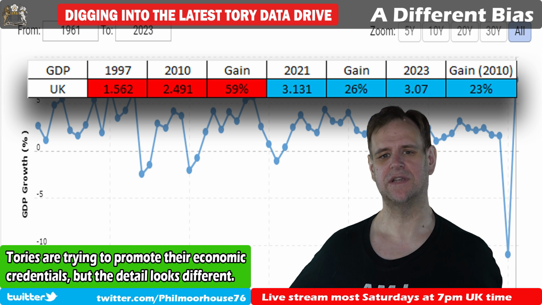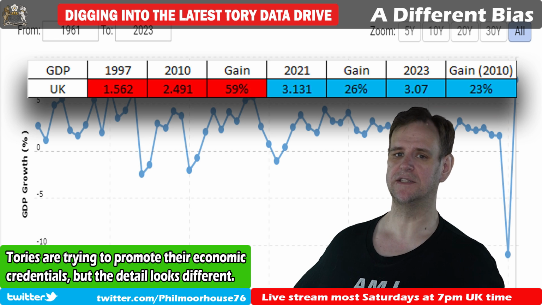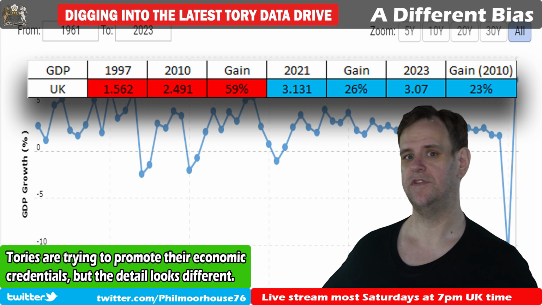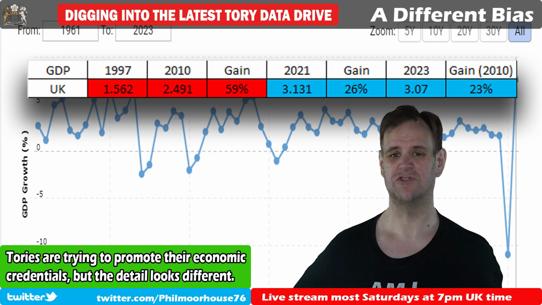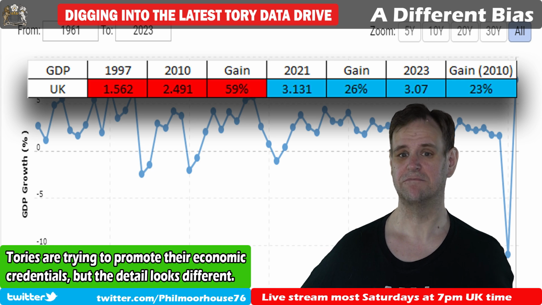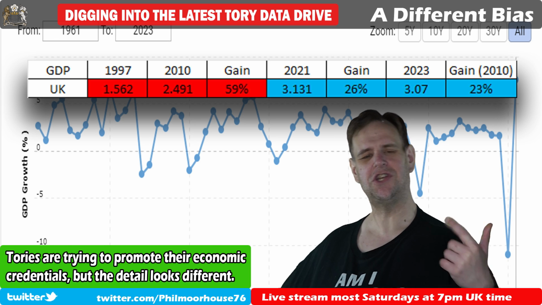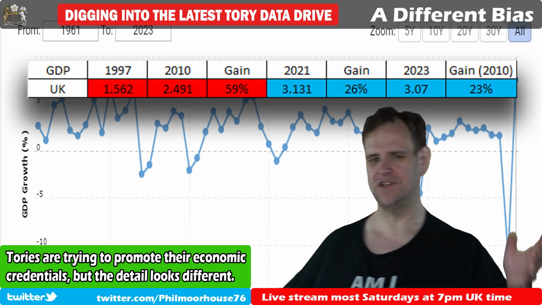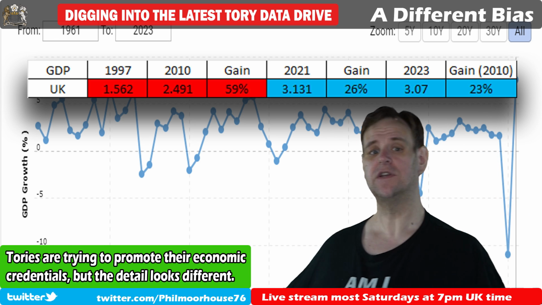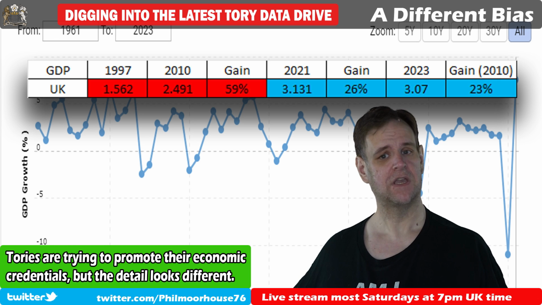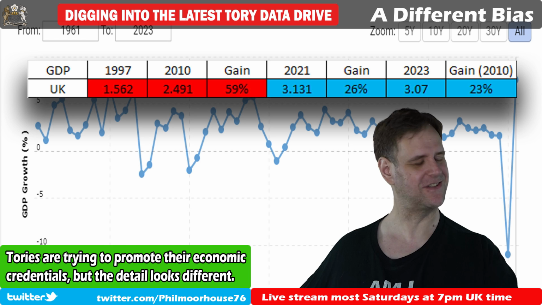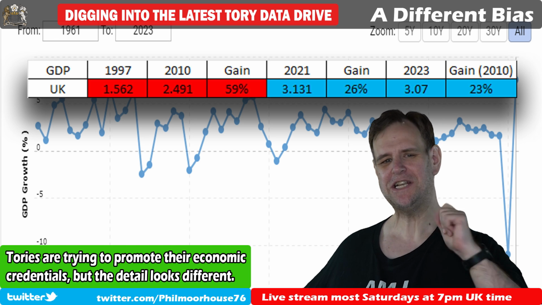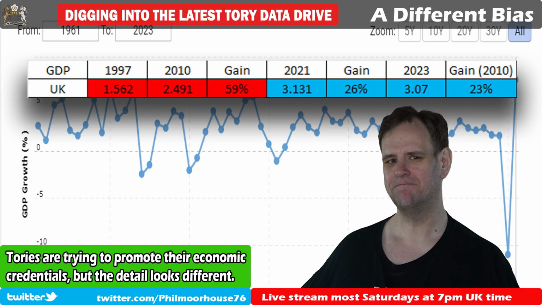I will also point out that if you decide to choose a different base, say when we left the EU, the UK has actually had the lowest GDP growth of all the countries. In fact, it's gone down. And we should choose 2020. That's a good base for two main reasons, isn't it, really? First, it's when we left the EU. If Brexiteers want to compare GDP growth amongst European nations, fine by me. Shall we do it from when Brexit happened?